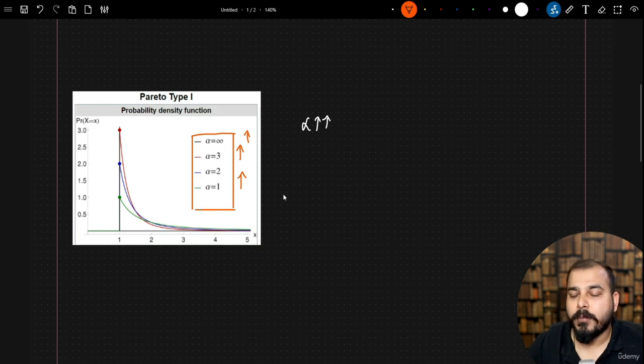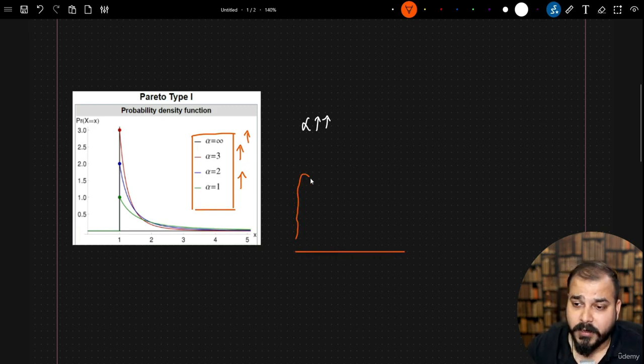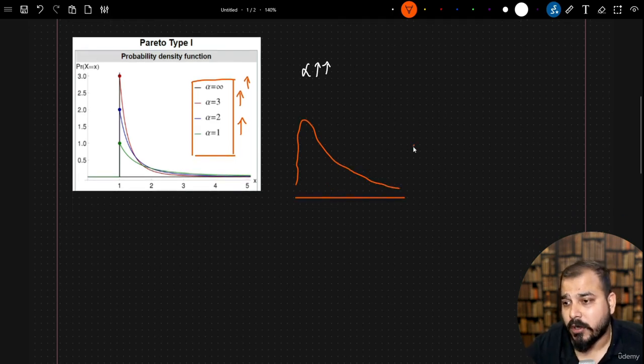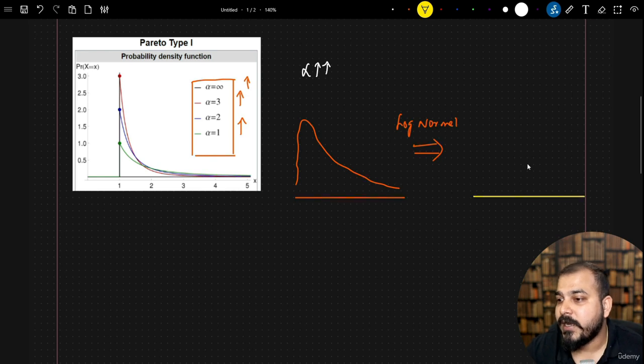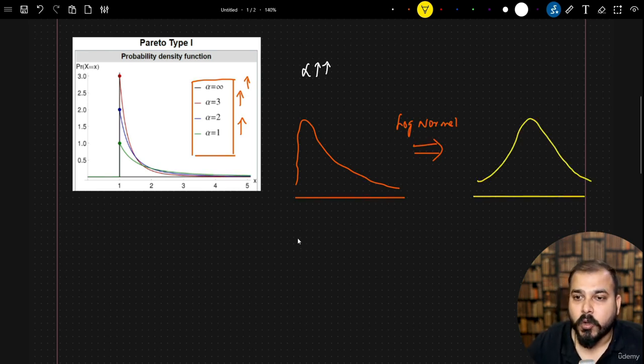Now one important thing about the Pareto distribution you need to understand. Let's say we have a log normal distribution, which looks something like this. This is a log normal distribution. If we apply a log transformation onto this, then we get a Gaussian distribution, right? So this log transformation that I'm applying is basically called a transformation technique.